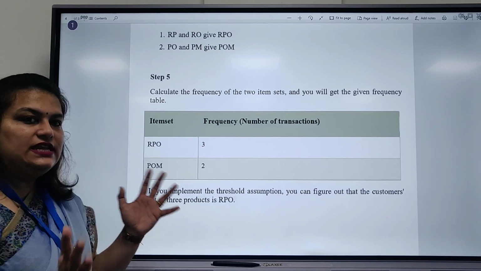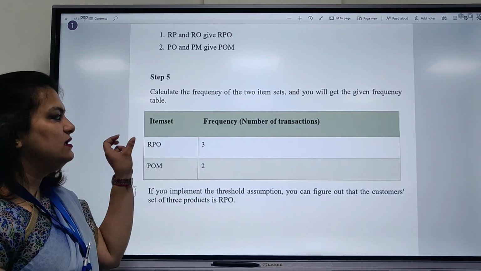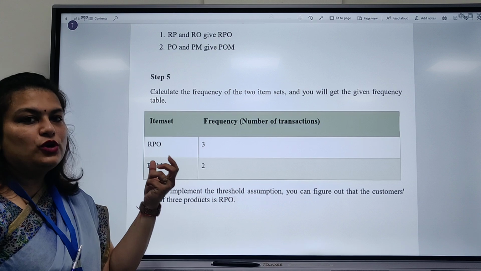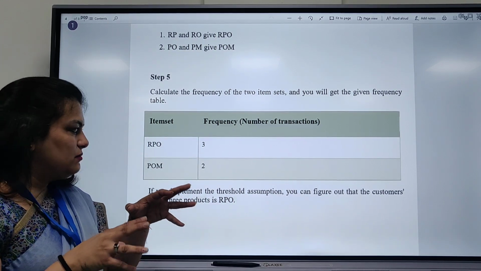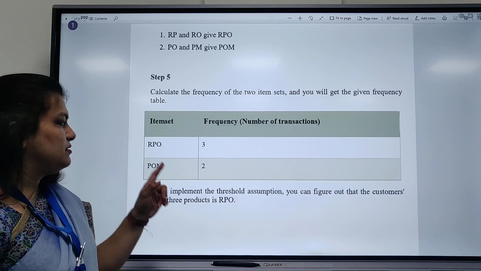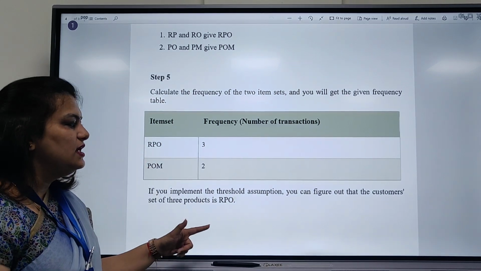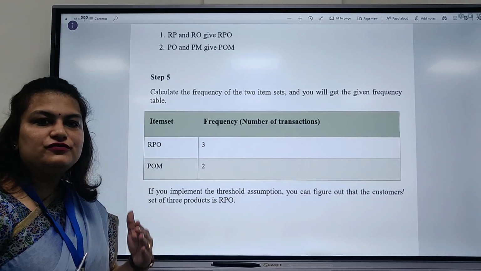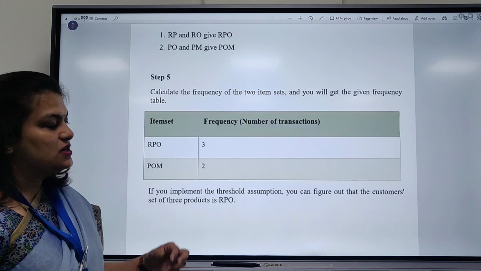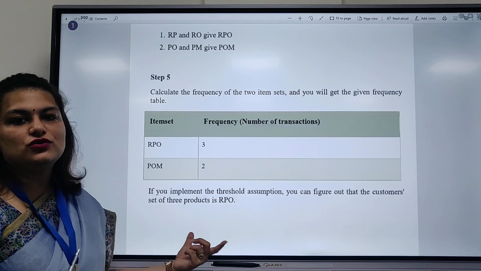Now we can easily find out how many products are taken most of the time with each other. Rice, pulse and oil are taken by the customers in most of the transactions. So this is the answer of what we needed.